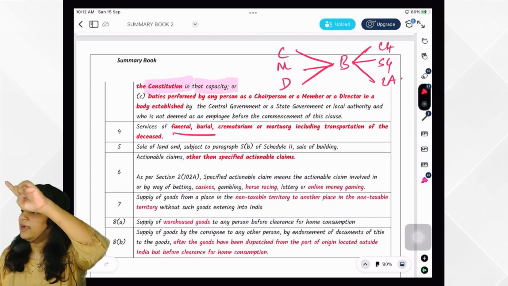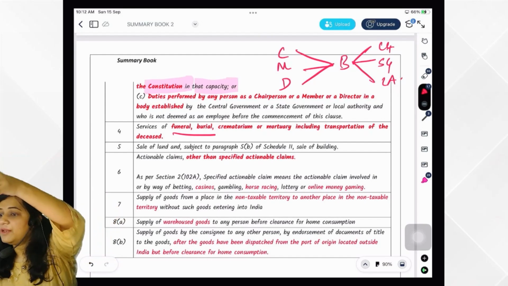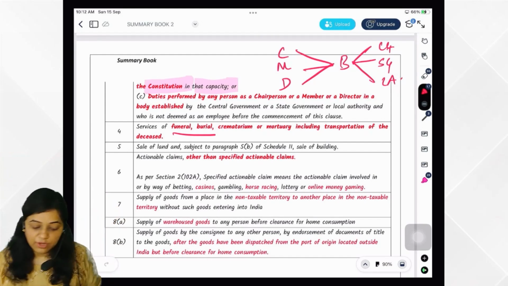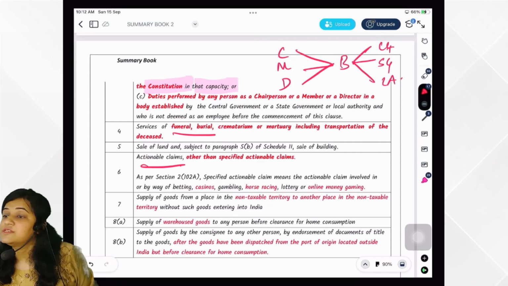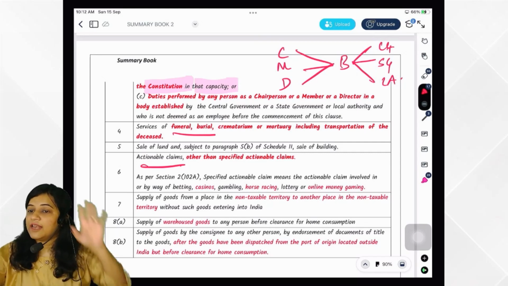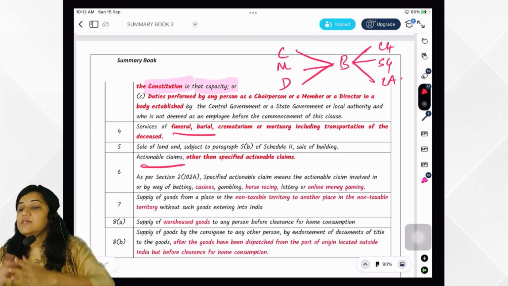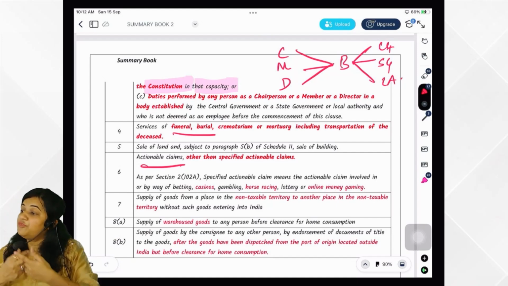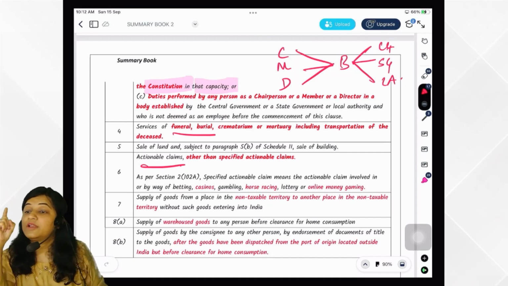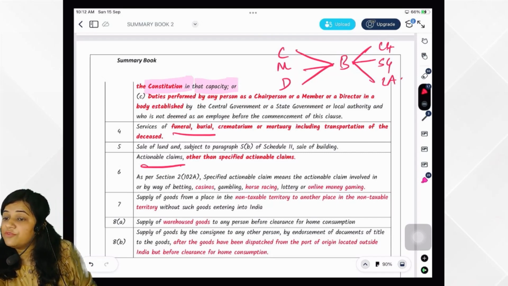Then sale of land, sale of building, after completion certificate, ma'am, not supply. Okay, very good. Actionable claims other than specified actionable claim. So actionable claim, not supply. Specified actionable claim, supply of goods. Ma'am, it is in the definition of goods. Actionable claim comes in the definition of goods.